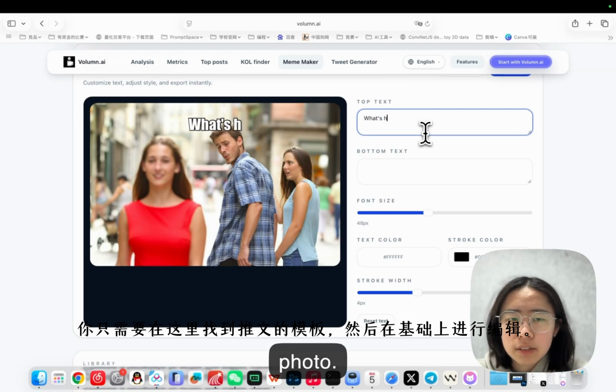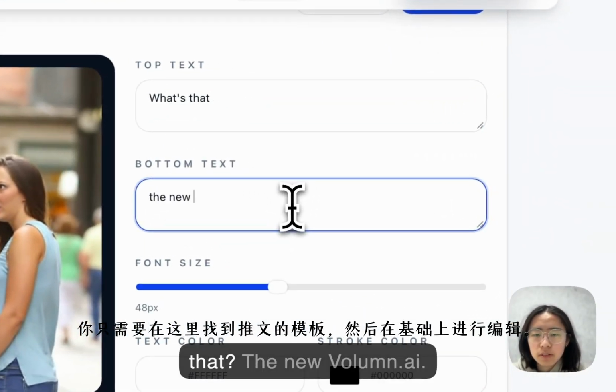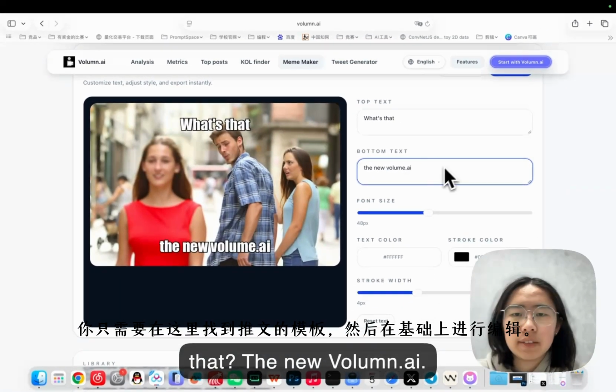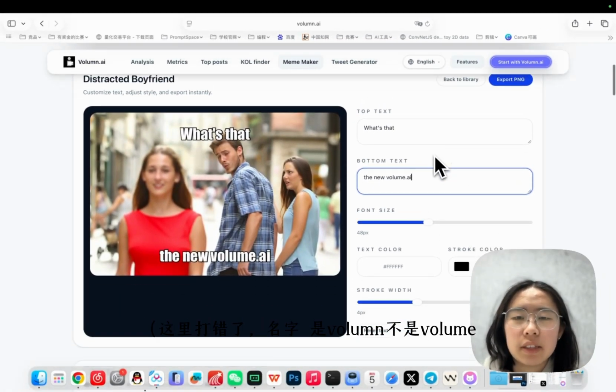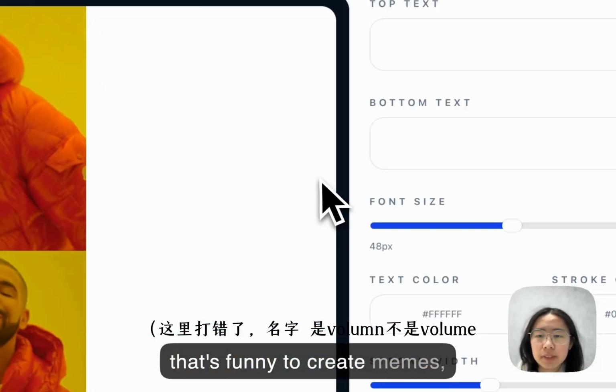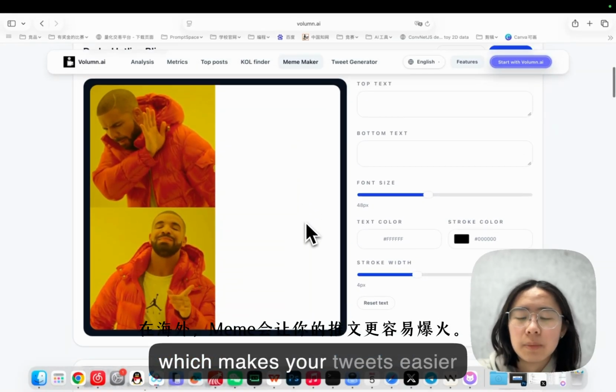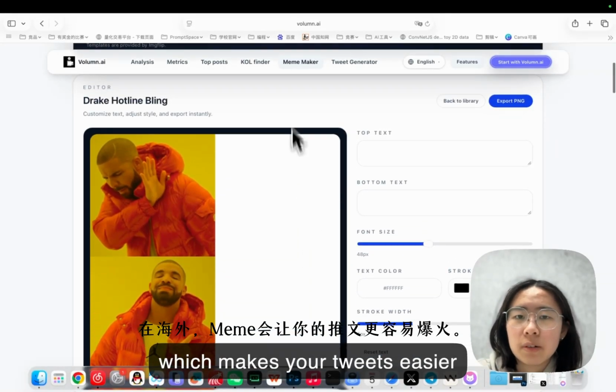What's that? The new Volume AI. And that's funny to create memes, which makes your tweets easier to go viral.